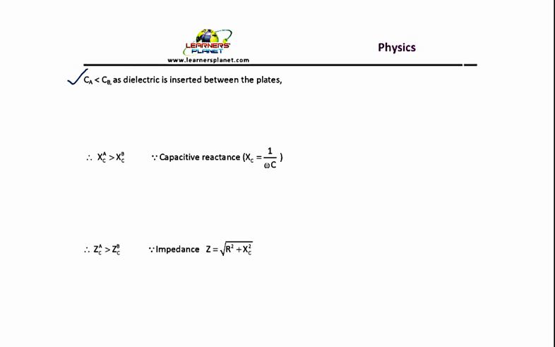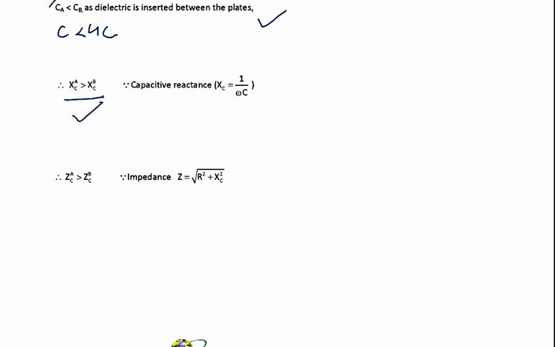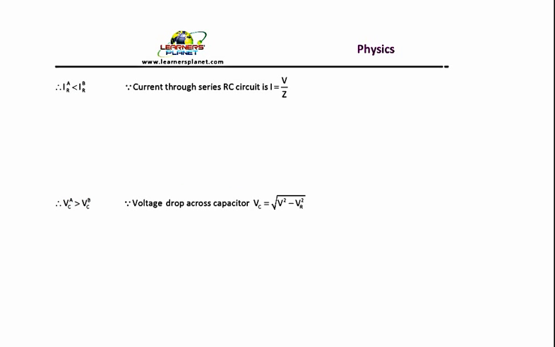CA is less than CB. It is C and this is 4C because a dielectric is inserted between the plates. So this is clear. Therefore the capacitive reactance will be more in case A as compared to B. If this is clear, then impedance ZA will be more than ZB, right? Because impedance is given by this expression. Now current through the RC circuit is given by V by Z. Therefore the current in case B will be more because the impedance is less.